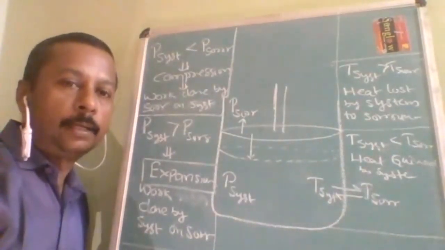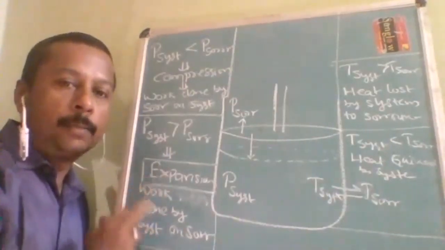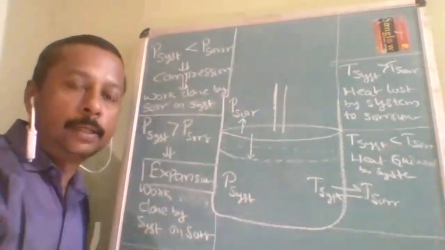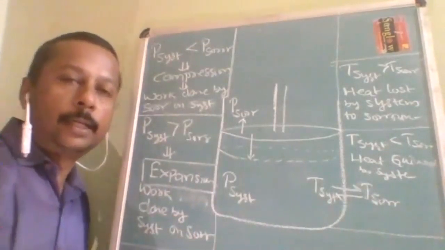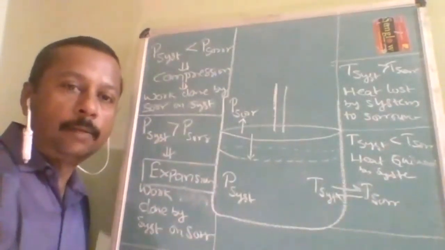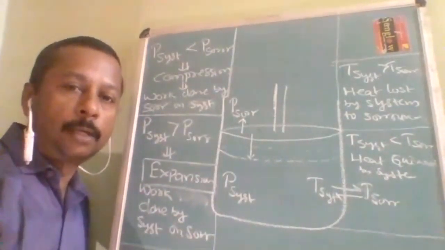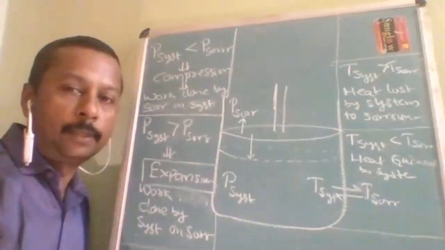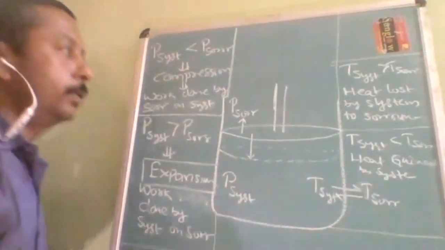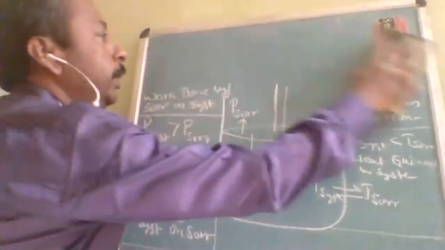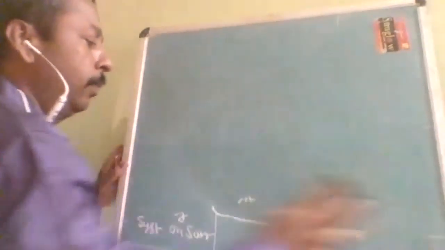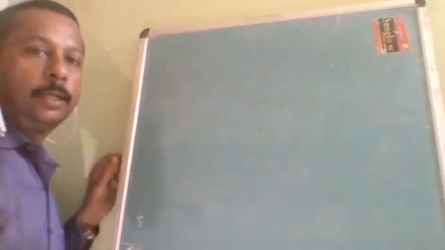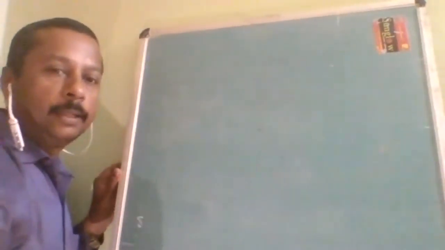But for the work condition, pressure must be different. For the heat condition, temperature must be different. When both are different, both are possible. When both are the same, neither of them is possible. Is it understood? Now, by using this concept, what are we going to study? First law of thermodynamics, mathematical form.